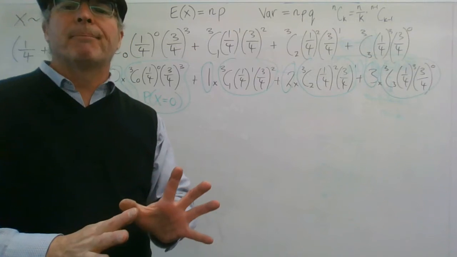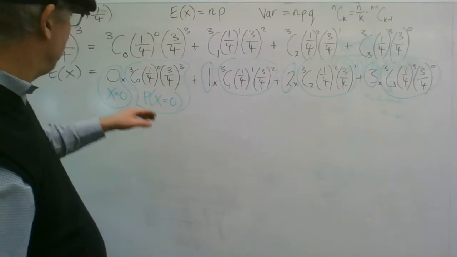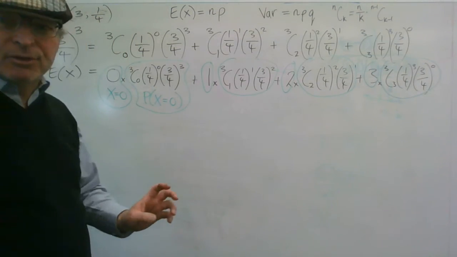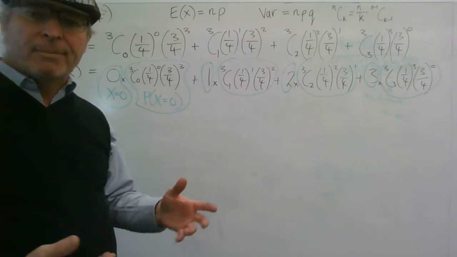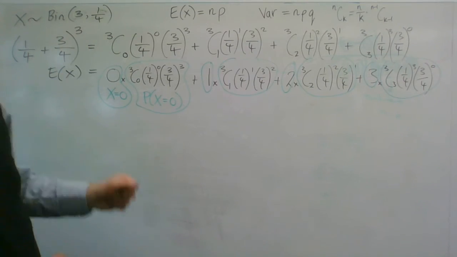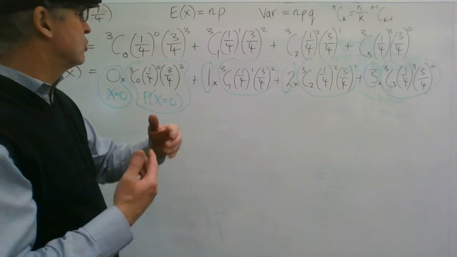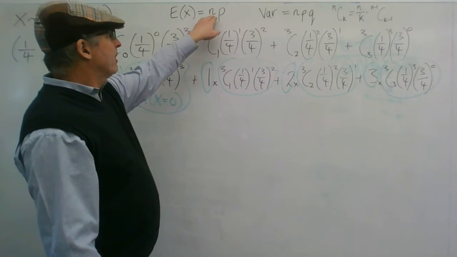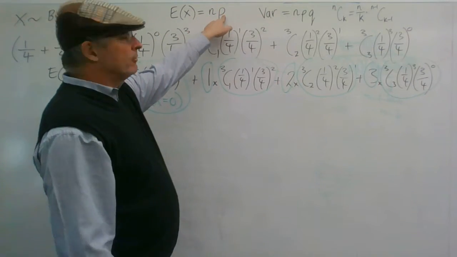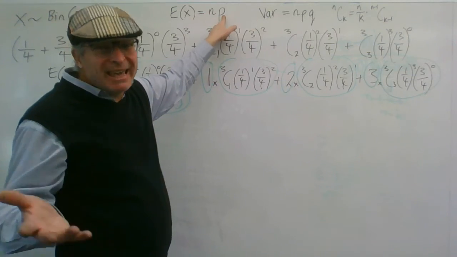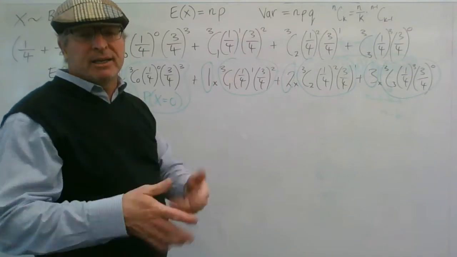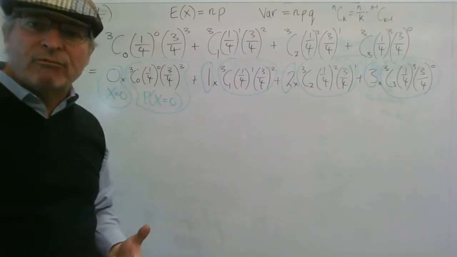But I'm not going to add them up because this is for a specific binomial, which is powered up to 3 and has 1/4 as its probability of success. But I'm wanting to do this proof for a binomial that just has a probability of success of p and it's got n terms in it. So we're going to have to think a little bit more generally.